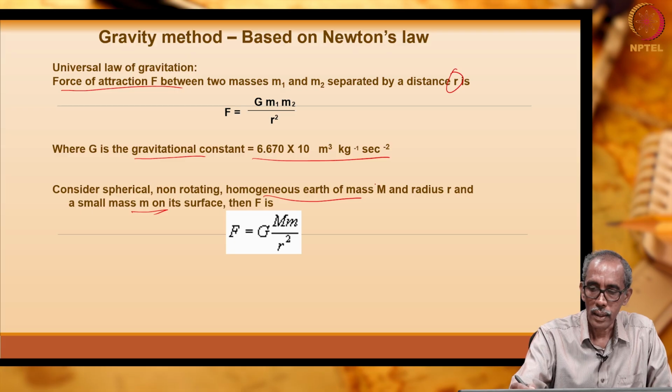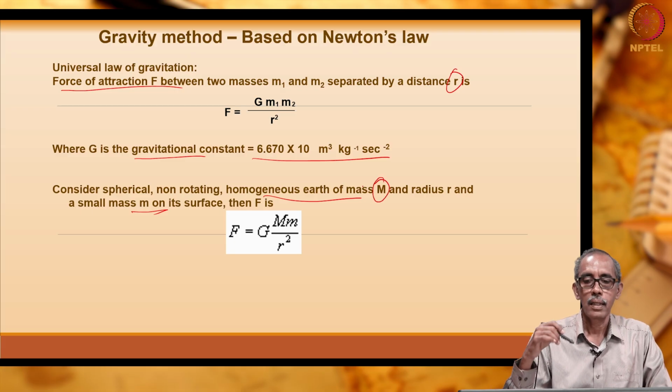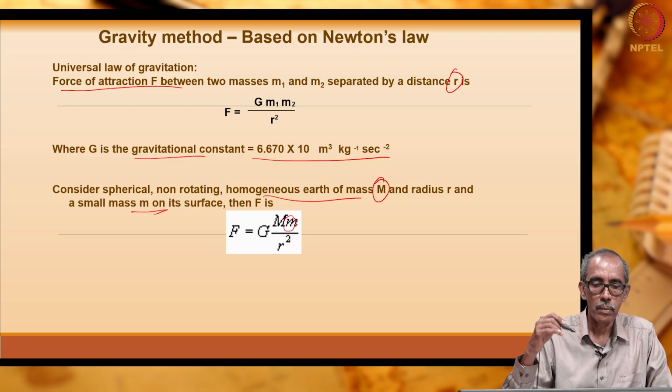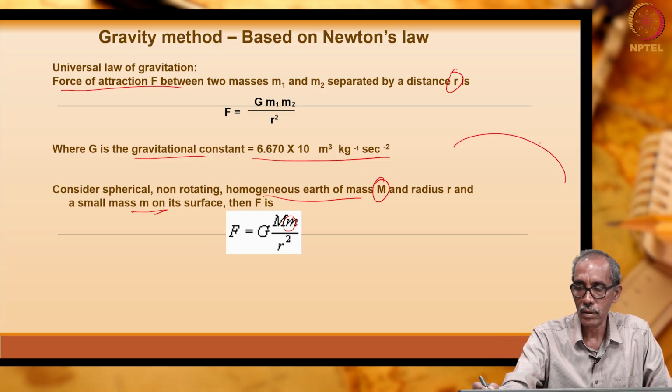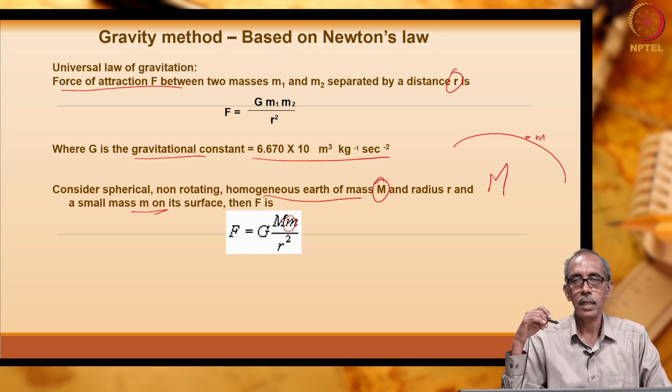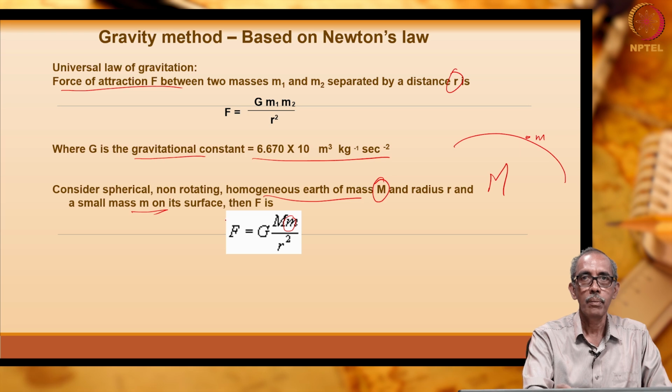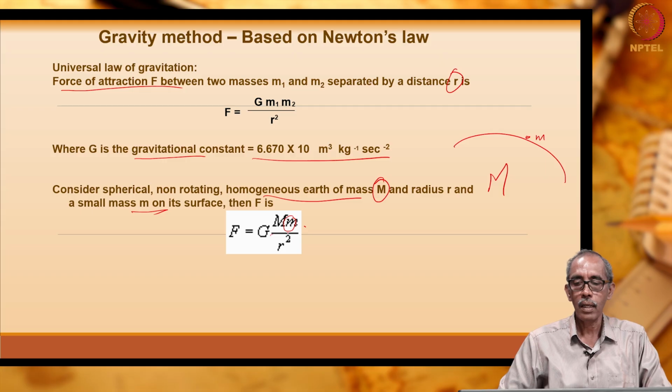Here Earth's mass is capital M and small m is the small mass on the surface of the Earth as I have drawn. So, let us say this is the surface of the Earth, there is a small mass m, the mass of the Earth is given by capital M, and we have assumed Earth is homogeneous, not rotating and spherical. If it is so, as per Newton's law, F is equivalent to G multiplied by capital M multiplied by small m divided by R square, where R is the radius of the Earth.